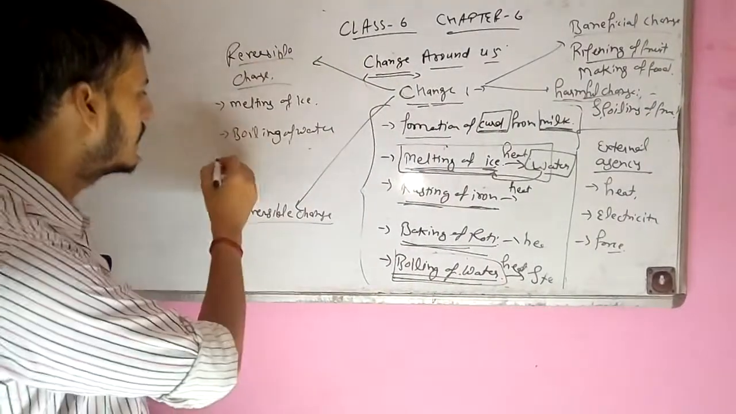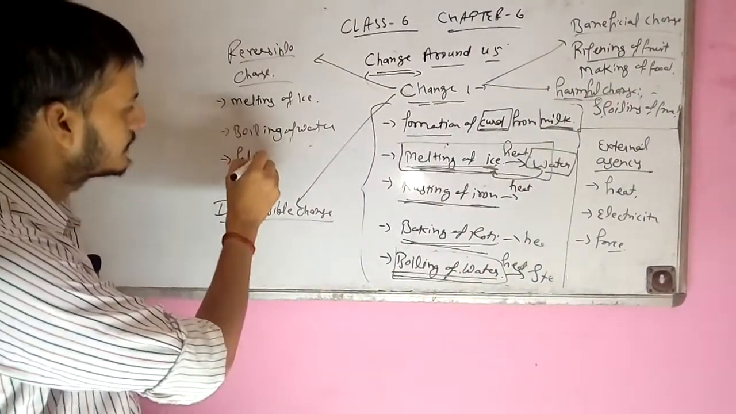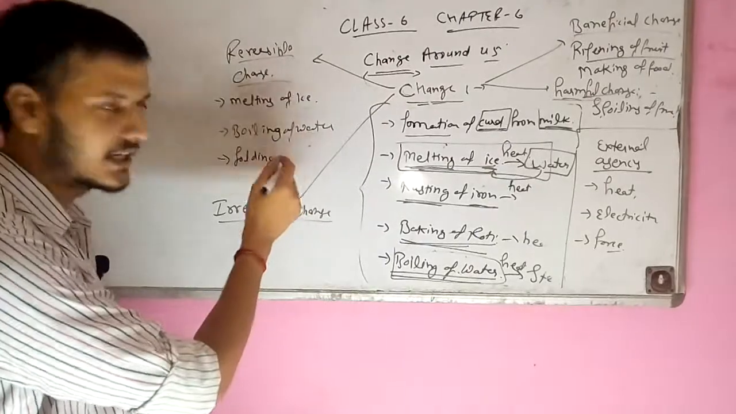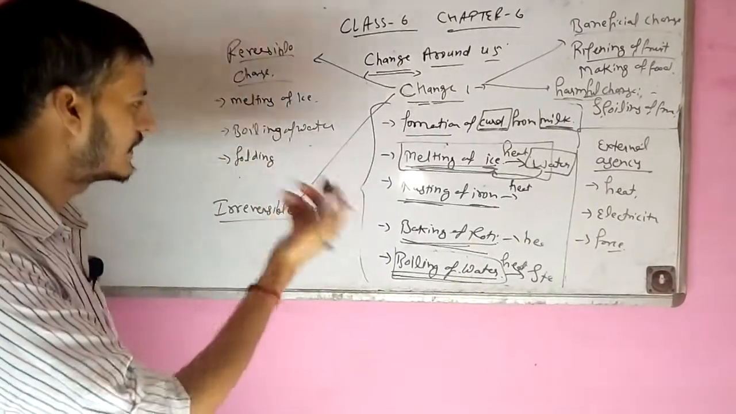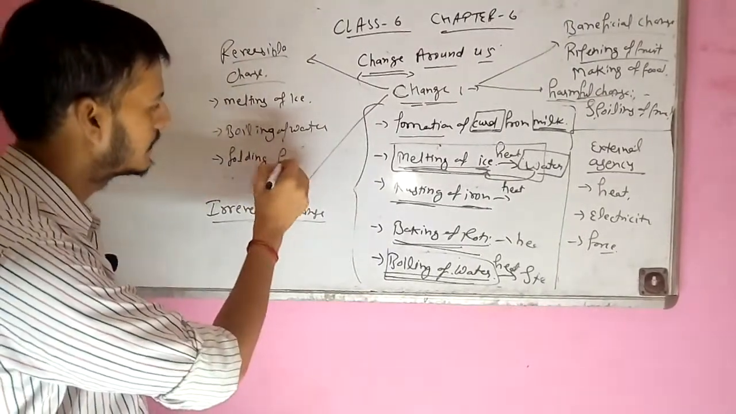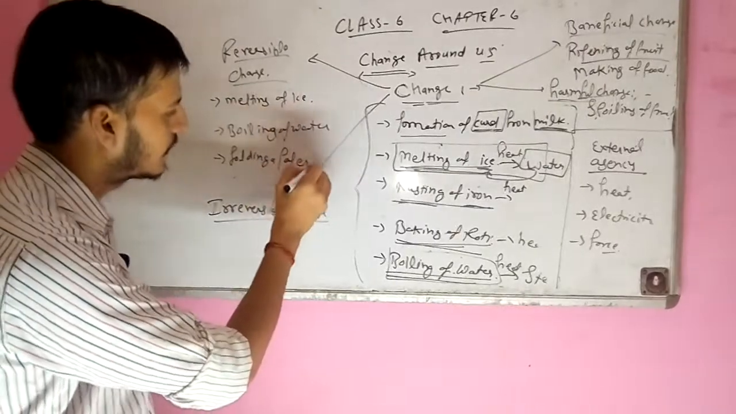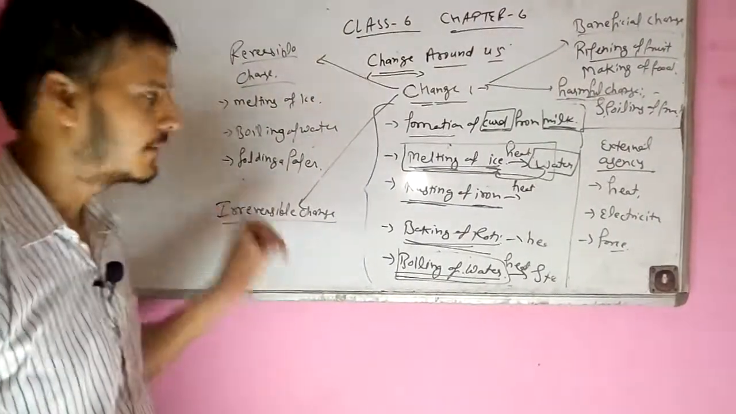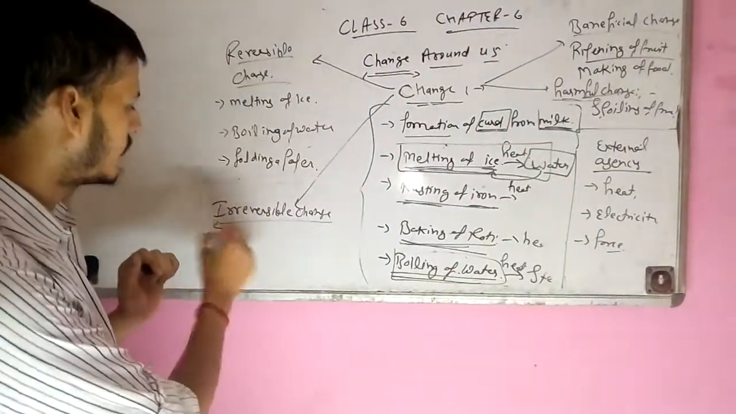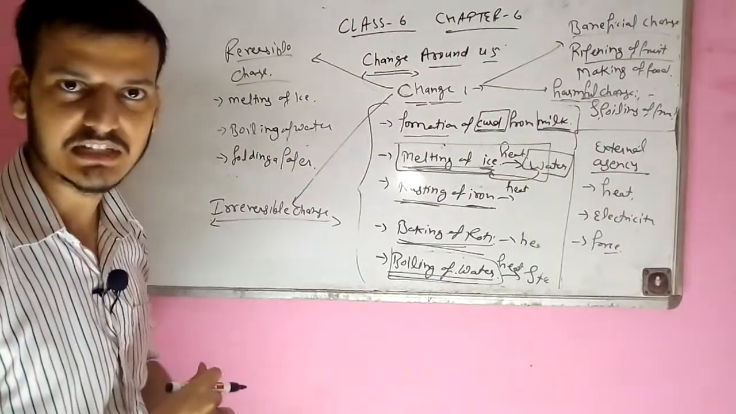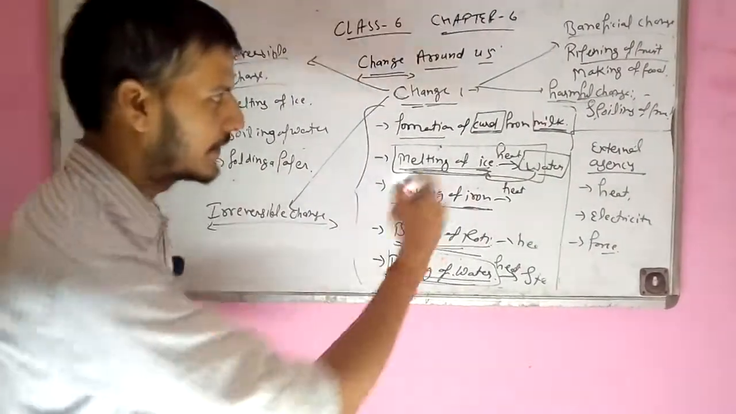And another example, folding a paper. If I fold the paper, the folded paper can be reversed into its original form. Okay, so there are a large number of examples. I am not going to write all of them here. Now we will discuss irreversible change. Irreversible change cannot be reversed into the original form.